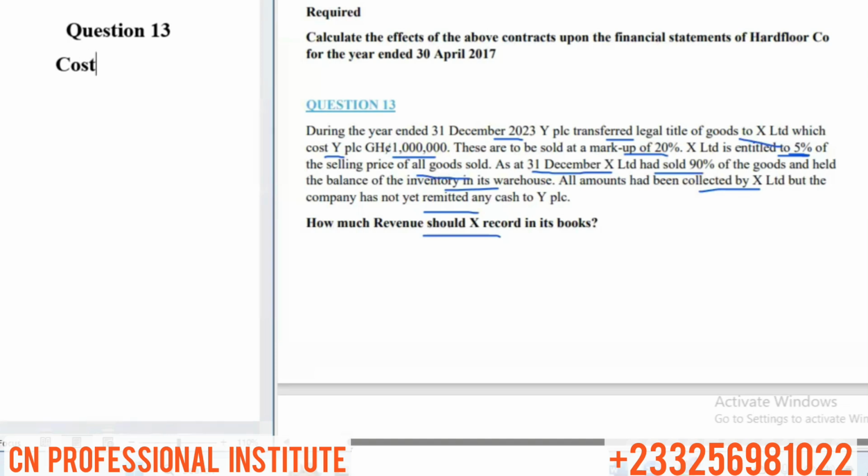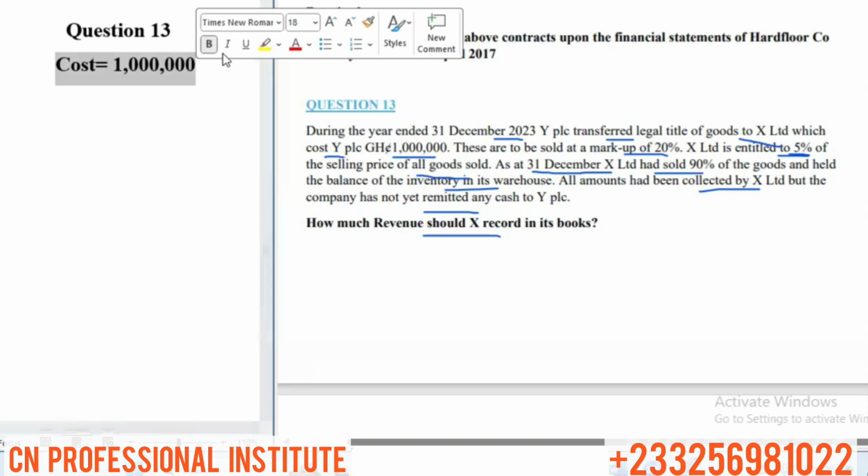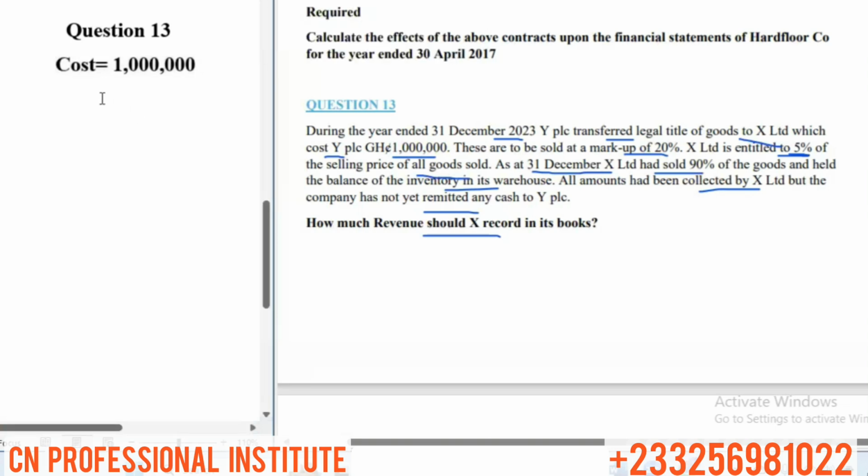We're told in the question that the cost is what? 1 million. Are you following? Very good. So the cost is 1 million. That's the cost of goods transferred. And then out of these goods transferred, we're told that there's a markup of 20%. These are to be sold at a markup of 20%. So let's get the selling price of the goods transferred from Y to X.